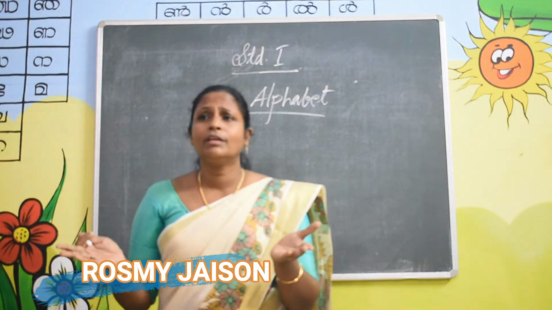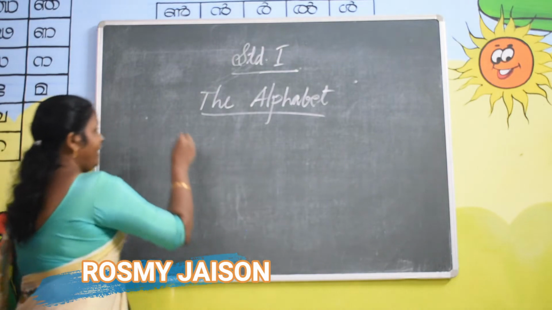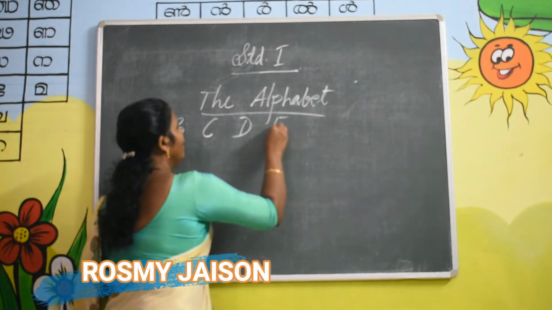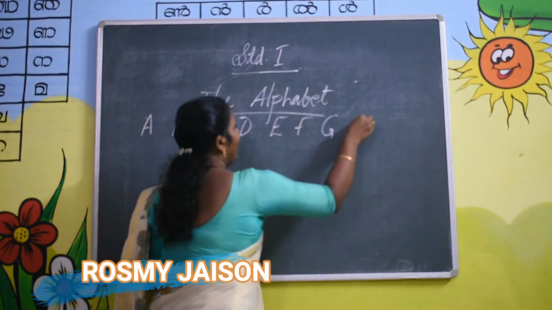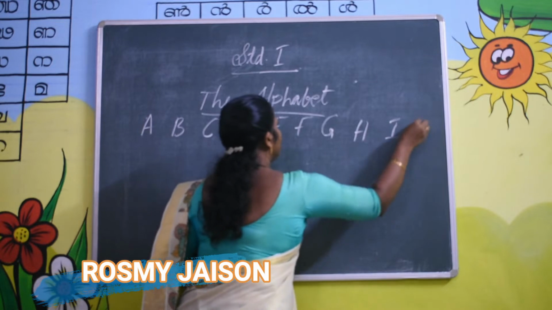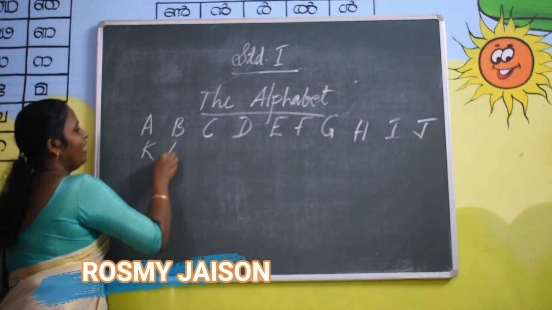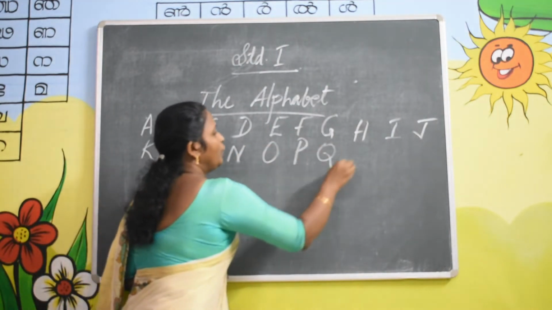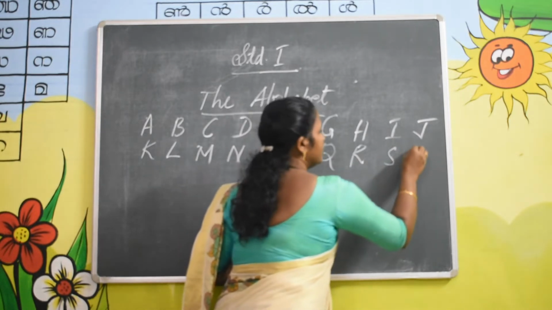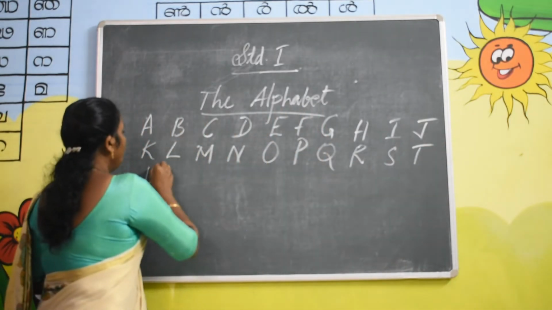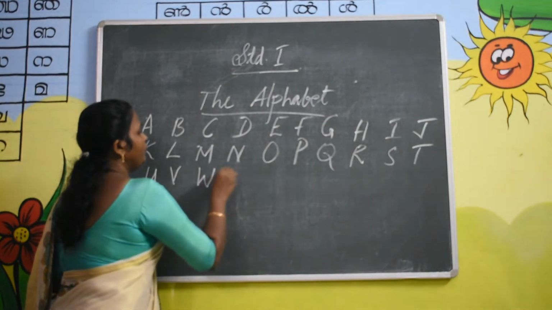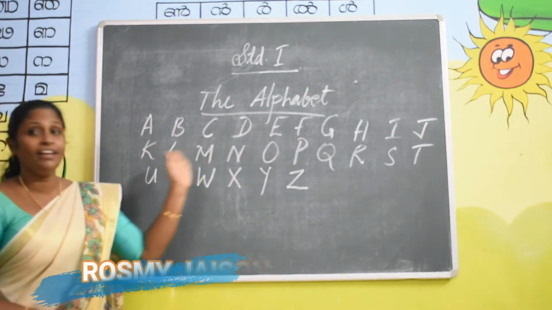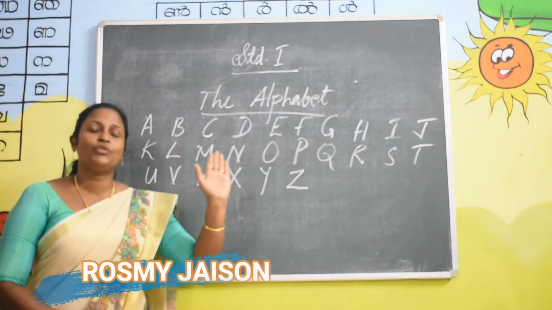Who are they? Who are the members? A, B, C, D, E, F, G, H, I, J, K, L, M, N, O, P, Q, R, S, T, U, V, W, X, Y, Z. So how many members are here? 26 members.